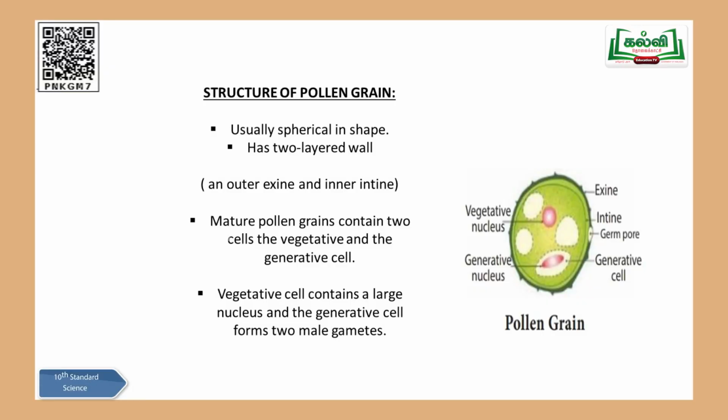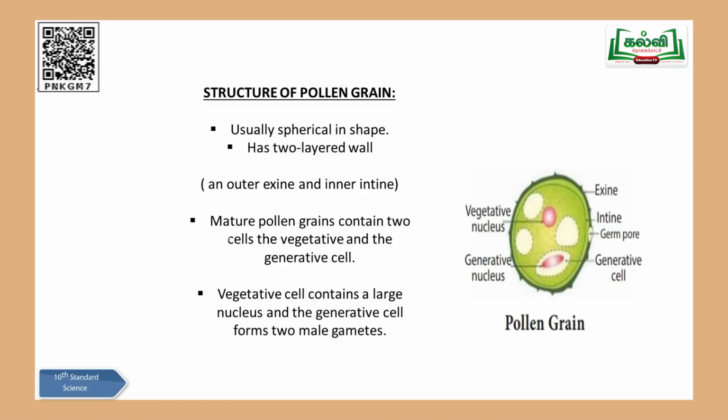Each pollen grain is made up of two layers: one is called exine, another is called intine. Exine is the outermost covering, as you can see in the diagram, children. Exine is very hard and very rough, not smooth, and in the center it has a small hole called the germ pore. This is very important. Next to the layer of exine, you have the intine, which is very soft, a thin membranous structure.